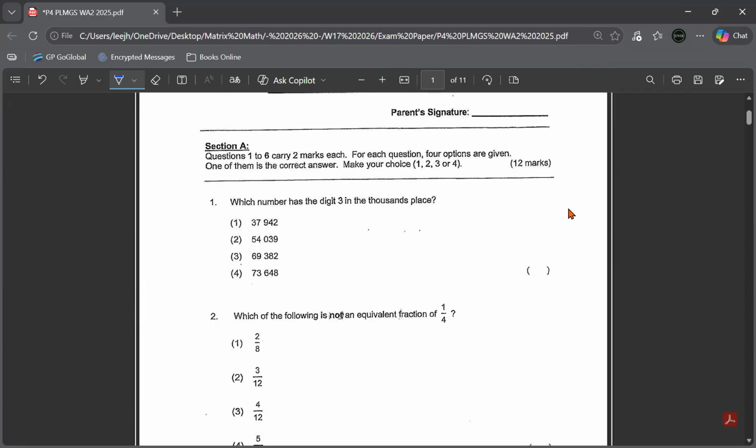Question 1, section A, it says which number has the digit 3 in the thousands place? So if you look at all these numbers given to you, you know that it's actually number 4 because this 3 is in the thousands place, whereas the rest is not. This is in the 10,000s, this is in the tens, this is the hundreds. So this option 4, the 3 is in the thousands place.